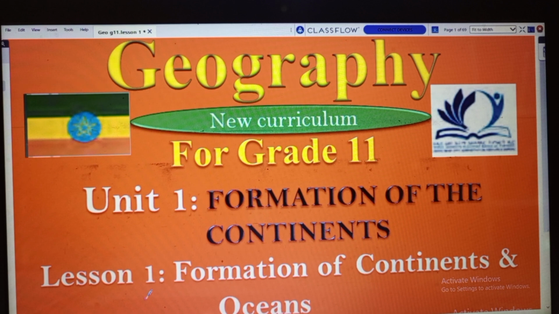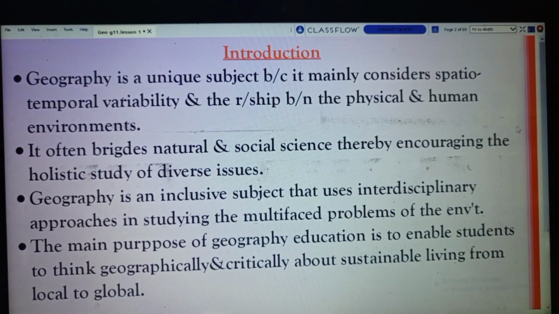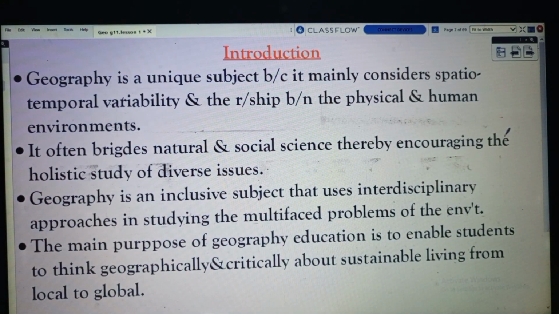Grade 11 geography textbook contains 8 chapters. The first chapter deals with formation of the continent. So we are going to learn the formation of continents and oceans under lesson 1. Now, before starting our discussion, let me say something about the introductory part of geography.